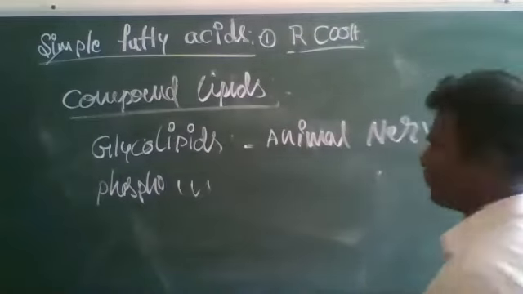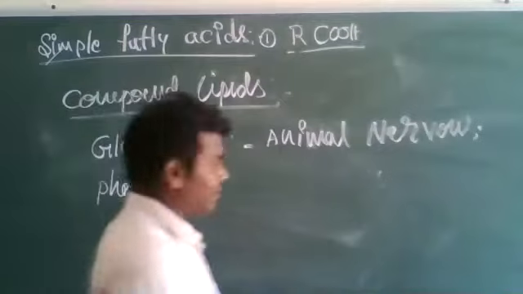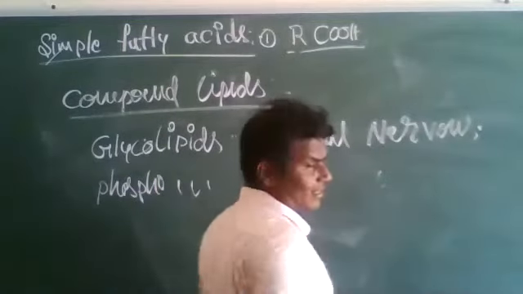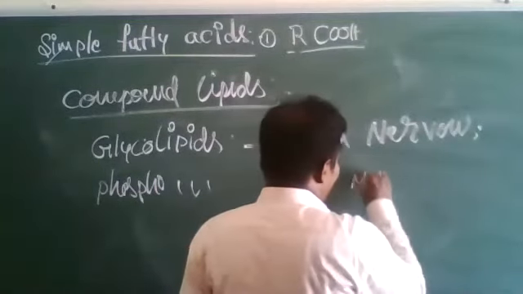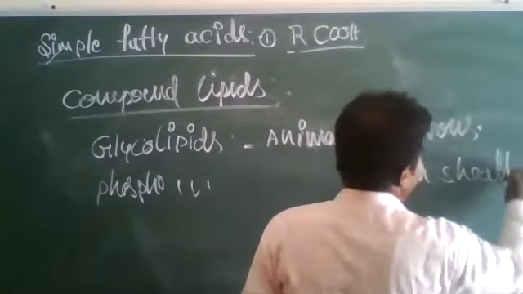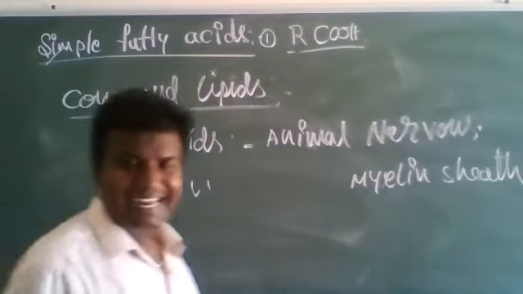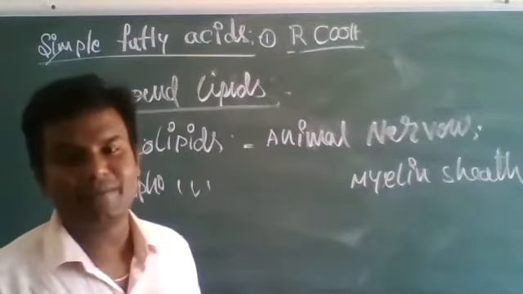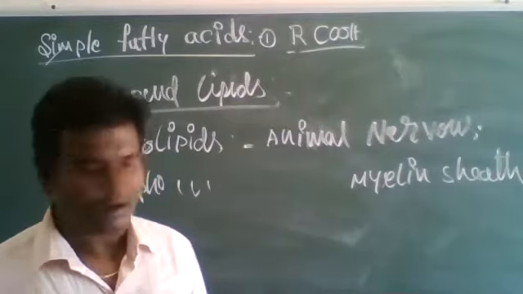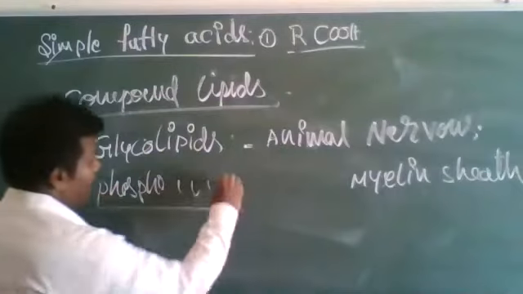The myelin sheath, especially in animal nervous tissue, is made up of glycolipids. In animals, the nervous tissue myelin sheath is made up of glycolipids.